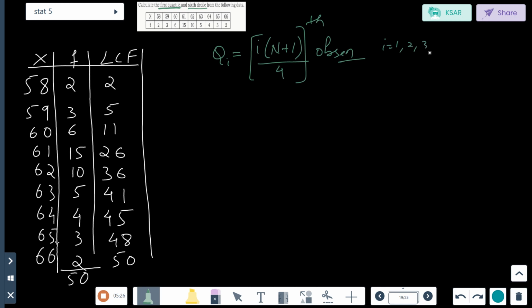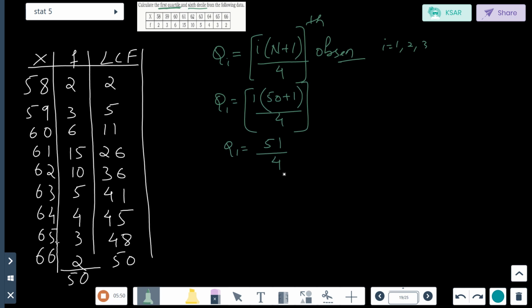Now they have asked for the first quartile, so the i value is 1. So Q1 will be 1 into (50 plus 1) divided by 4, which is 51 divided by 4.